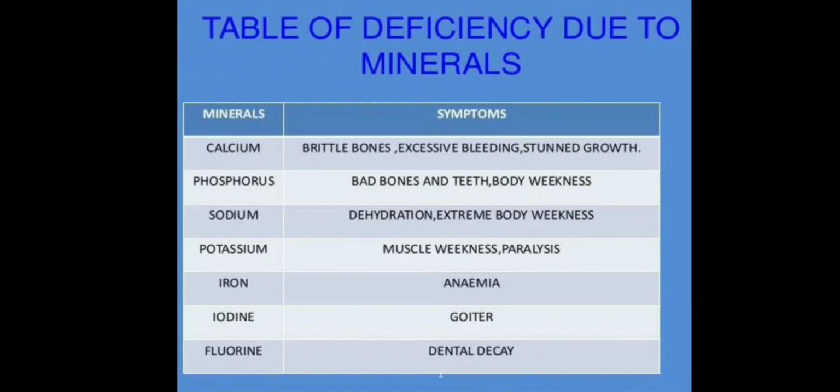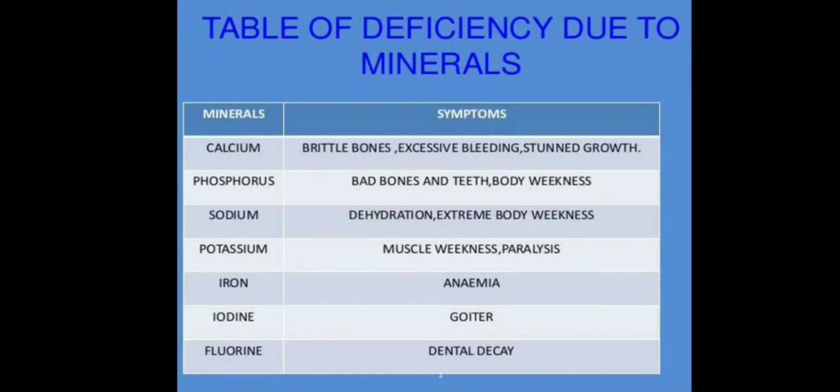Now what about an adult person? In an adult person, deficiency of iodine causes a disease called goiter. Goiter means abnormal enlargement of the thyroid gland situated in our neck. Symptoms: the neck of the person appears to be swollen,